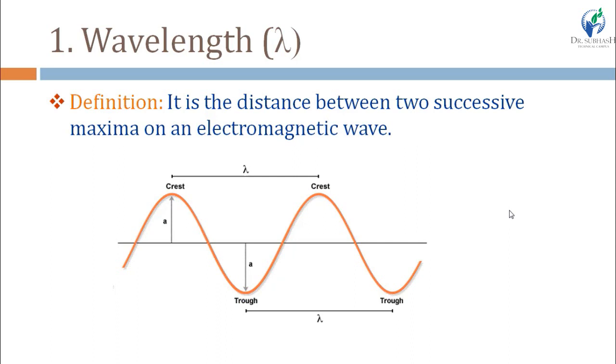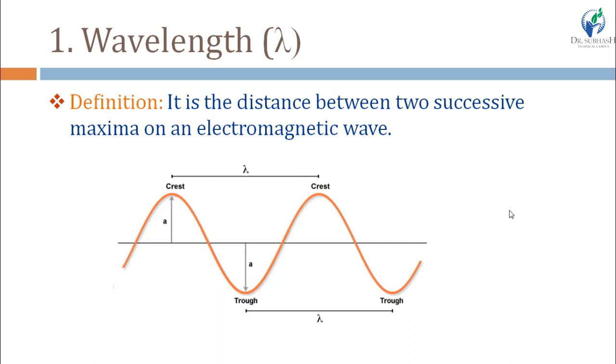The word successive is important because the distance between first and second crest is known as wavelength. If you do not mention successive, then the crest may be any. First and third, distance between third and 10th crest, right? So the word successive is important.